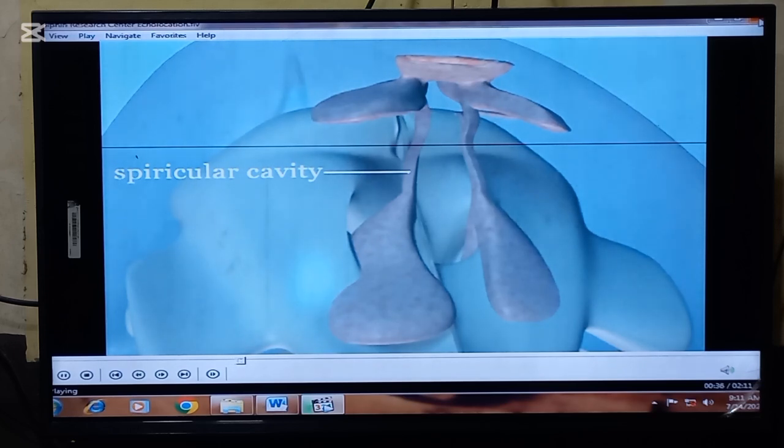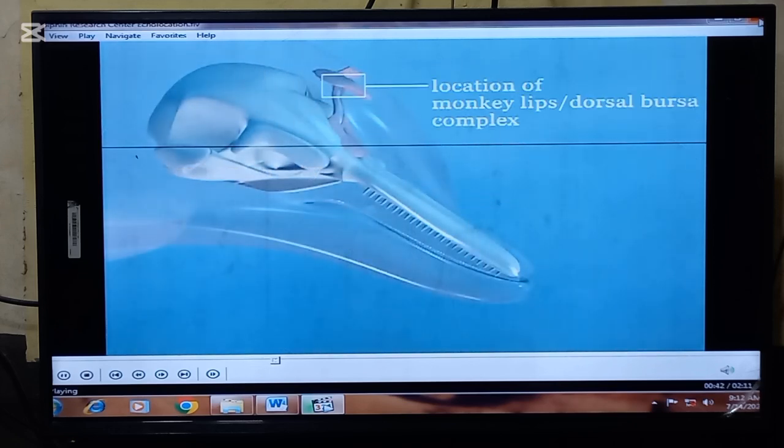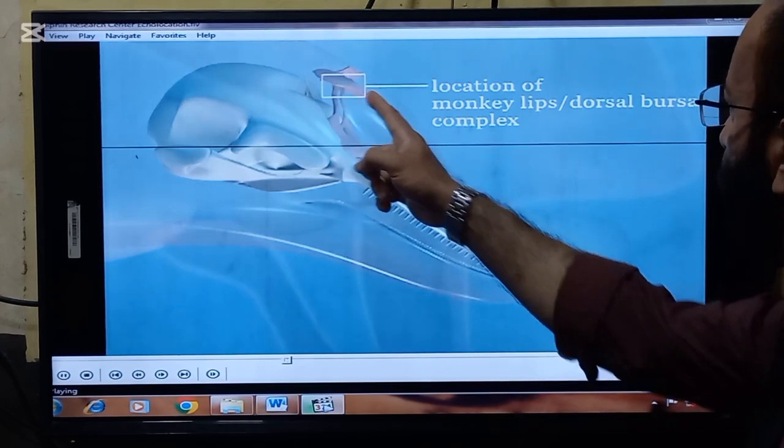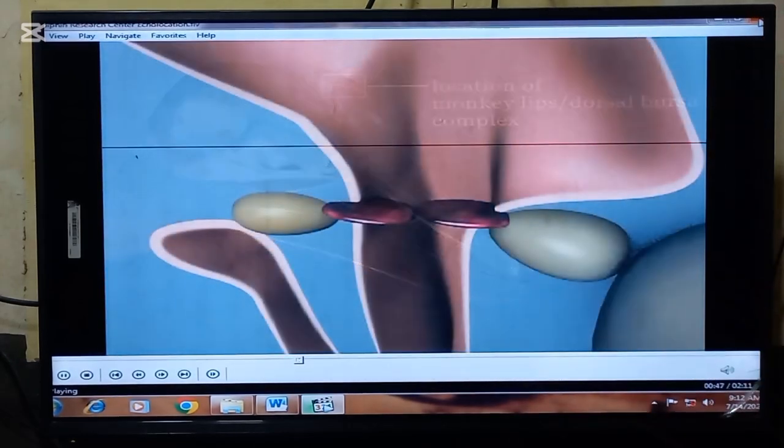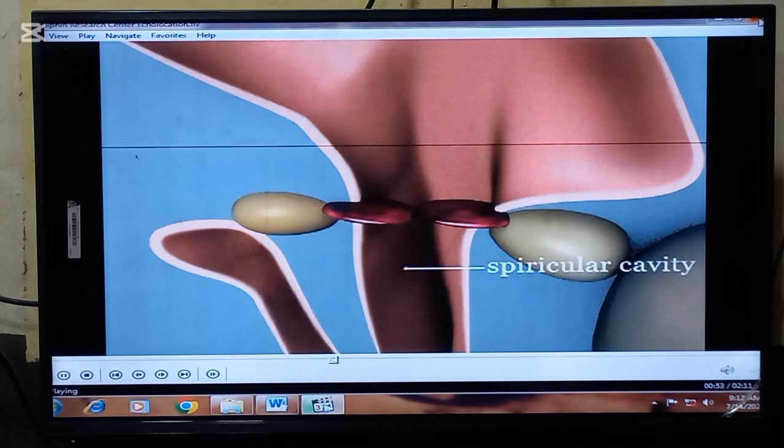The current hypothesis attributes primary sound production to the monkey lips dorsal bursa complex. Each bursa lies slightly below a ridge that protrudes into the spherical cavity. These ridges are the monkey lips.